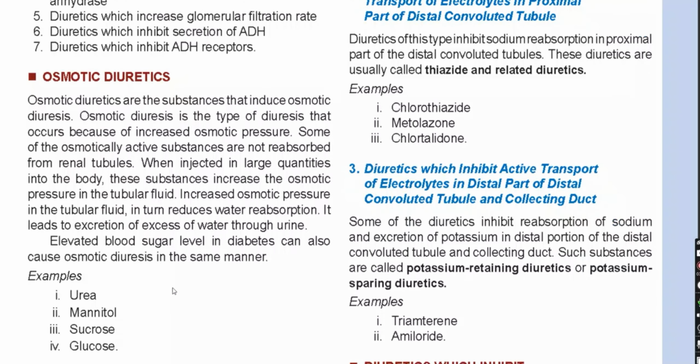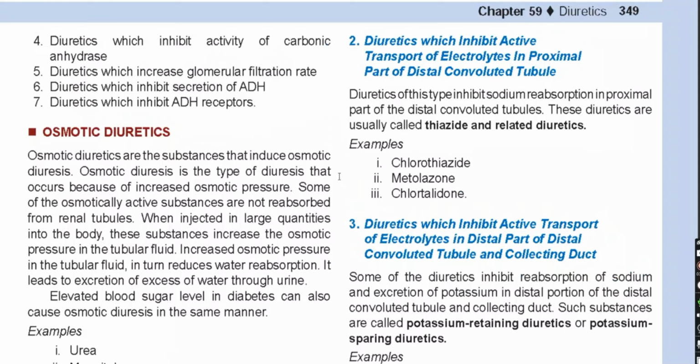Number two, diuretics which inhibit active transport of electrolytes in the proximal part of the distal convoluted tubule, DCT. This type of diuretics is called thiazide or related diuretics. Chlorothiazide, metolazone, and chlorthalidone are all examples of this type of diuretics, which can inhibit the active transport of electrolytes in the proximal part of the DCT.